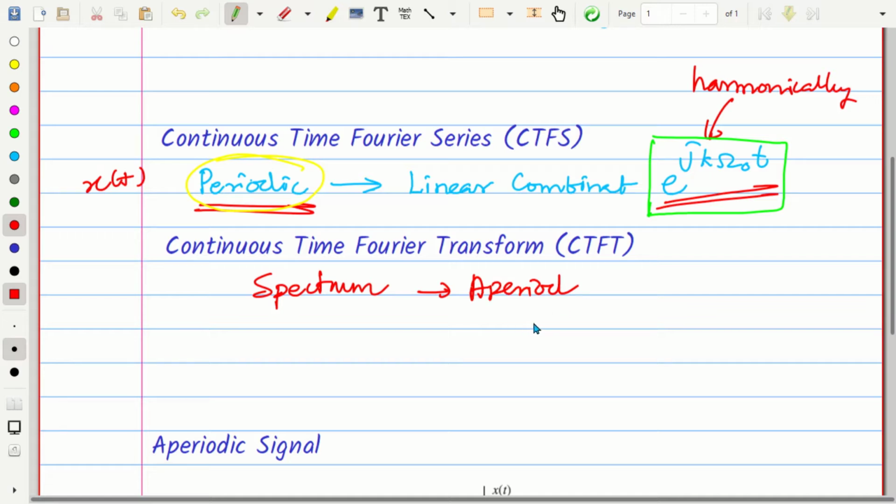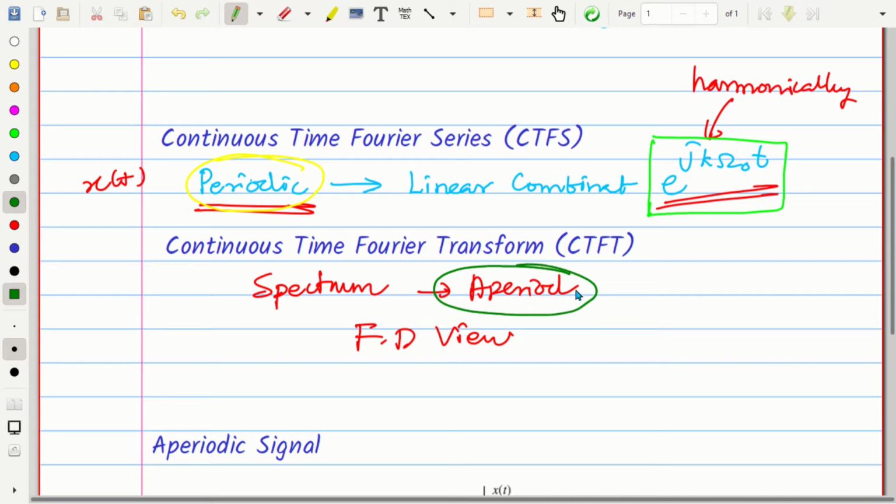Continuous time Fourier transform is trying to find the frequency domain view of the aperiodic signal, because we know about continuous time Fourier series of periodic signals. But in real life we are encountering so many aperiodic signals.